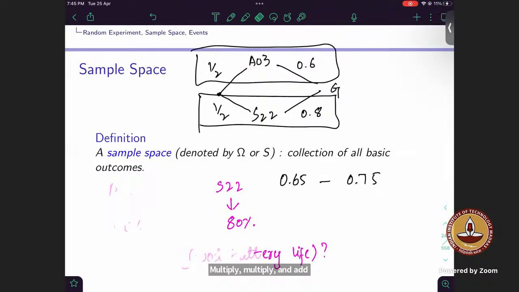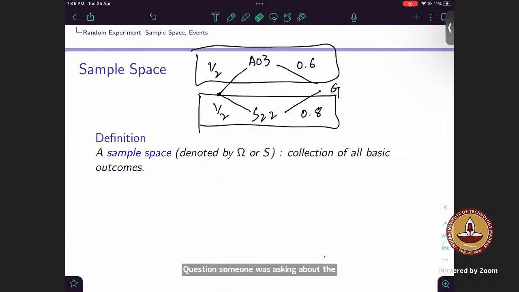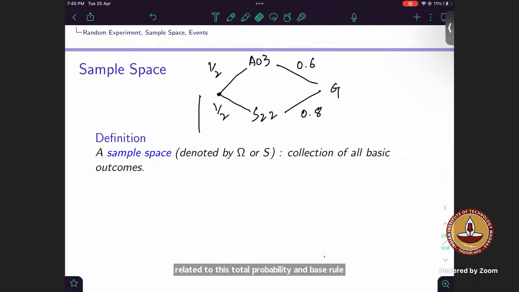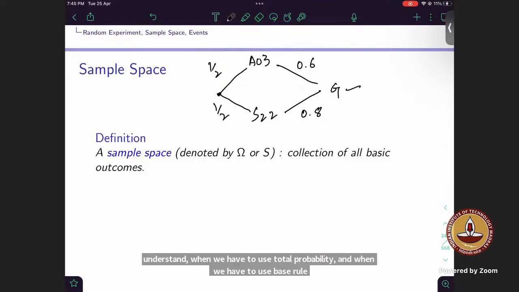Someone was asking about the concept related to total probability and Bayes rule. Do you understand when we have to use total probability and when we have to use Bayes rule? Yeah. Okay. Now, suppose I have to use total probability.